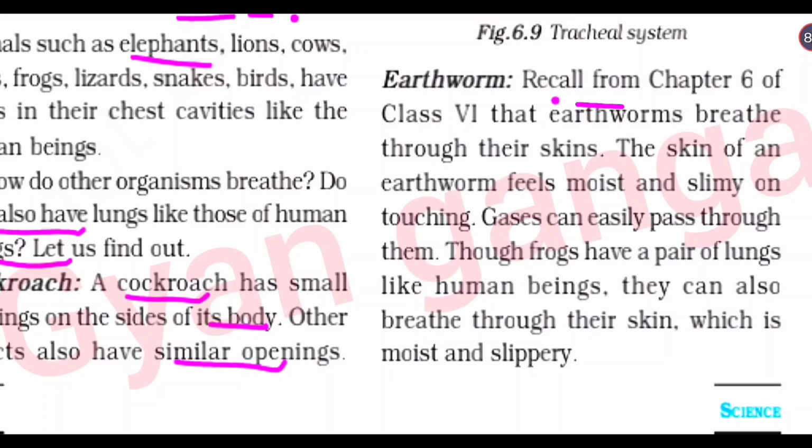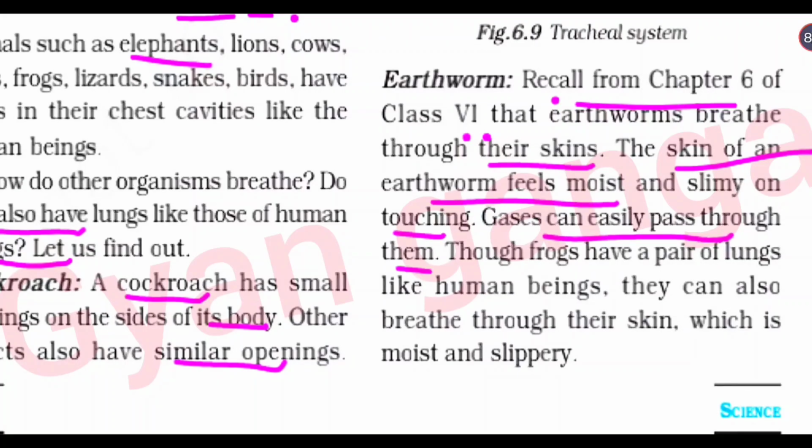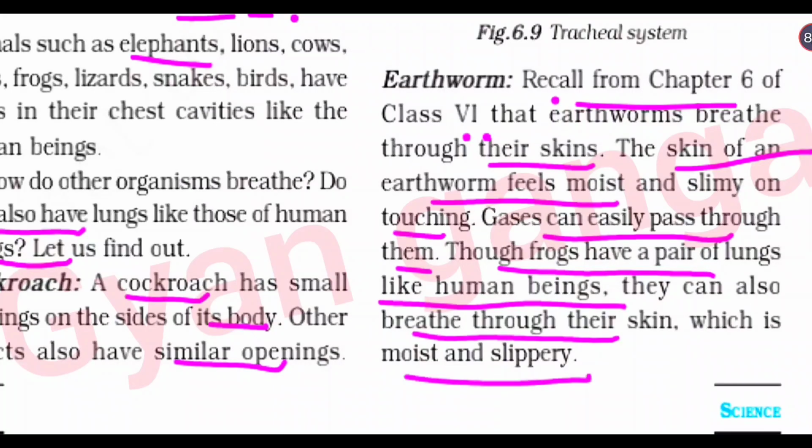Earthworm. Recall from chapter 6 of class 6 that earthworms can breathe through their skin. The skin of an earthworm feels moist and slimy on touching. Gases can easily pass through it. Frogs have a pair of lungs like human beings. They can also breathe through their skin, which is moist and slippery.